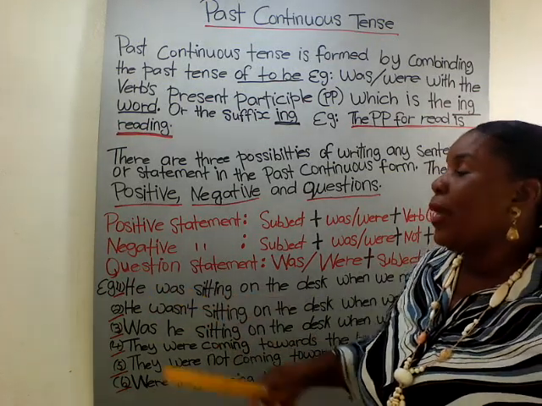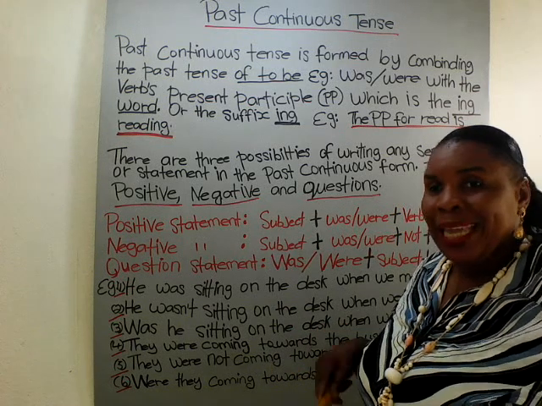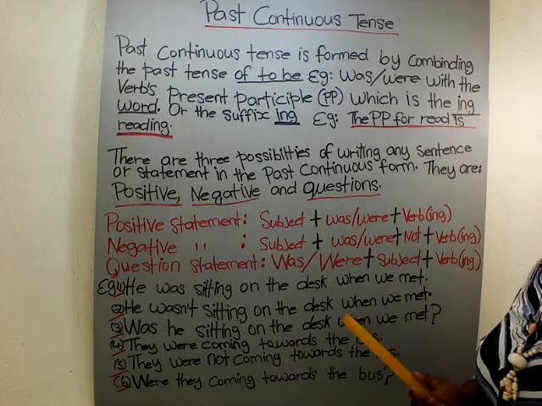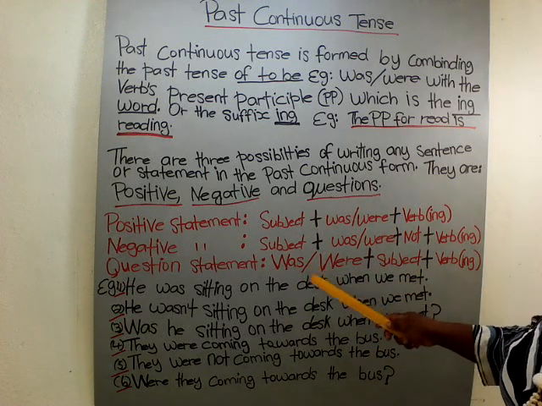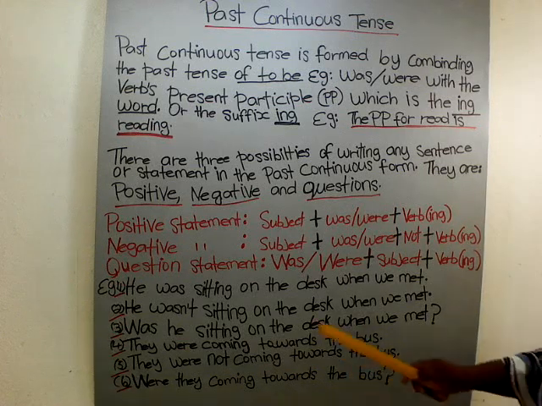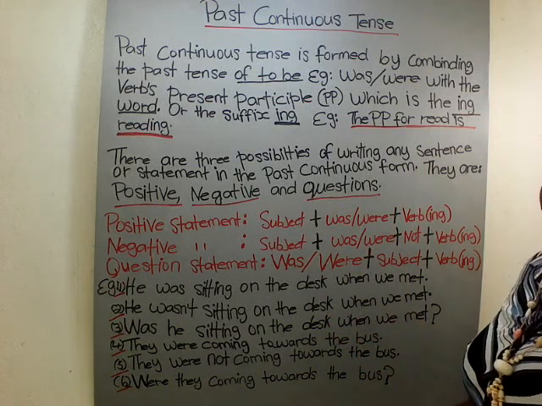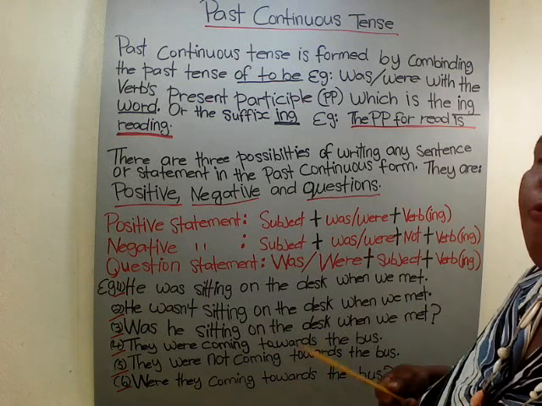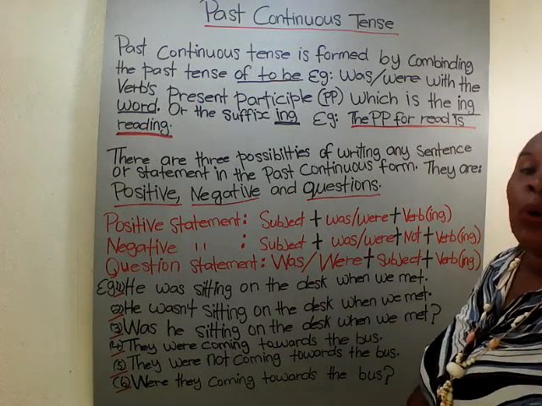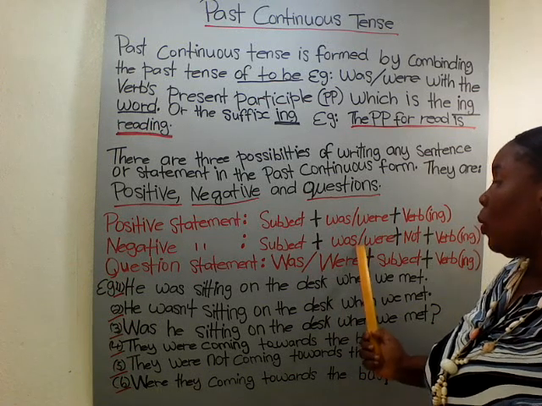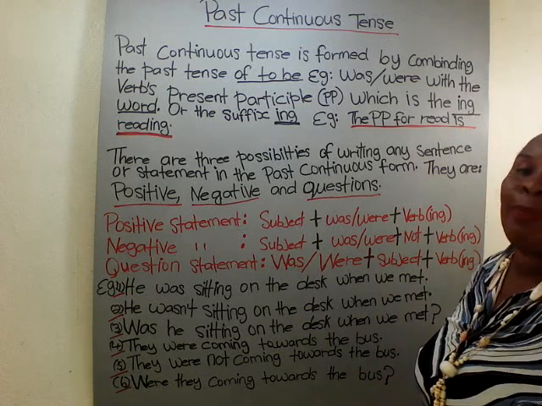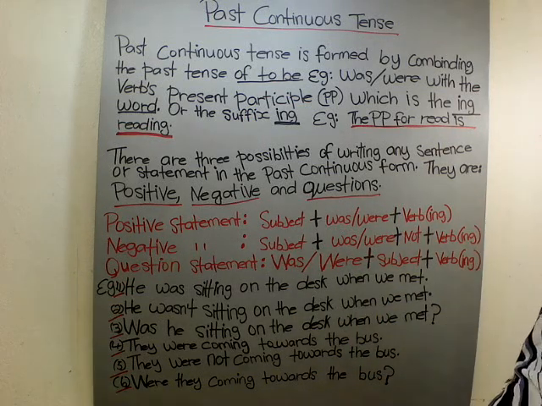In the interrogative, or question statement, you would switch it around. You have was or were plus the subject plus the ing verb. All you have to do to get the question, or the interrogative, is to switch it around. You put the subject in the middle and you put was or were at the beginning, to get the question.